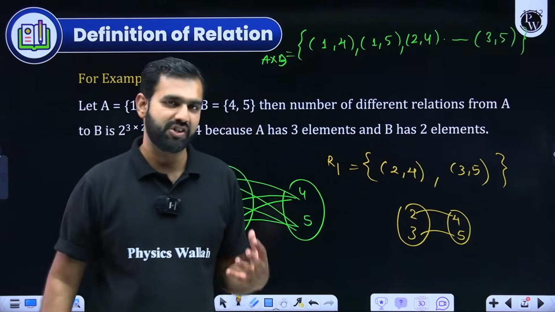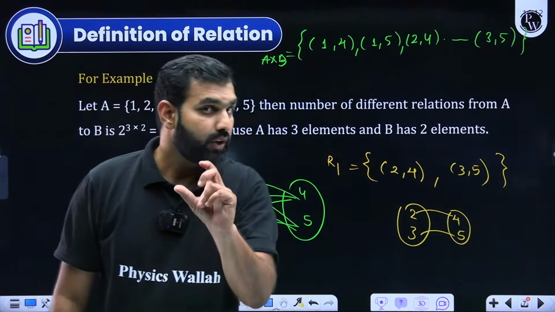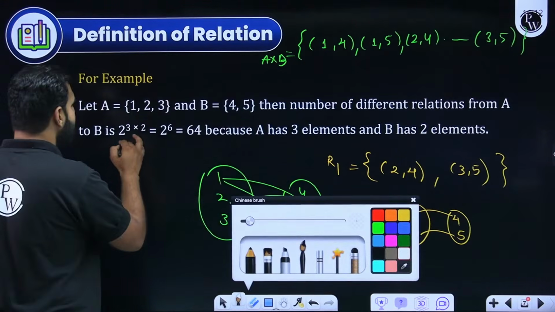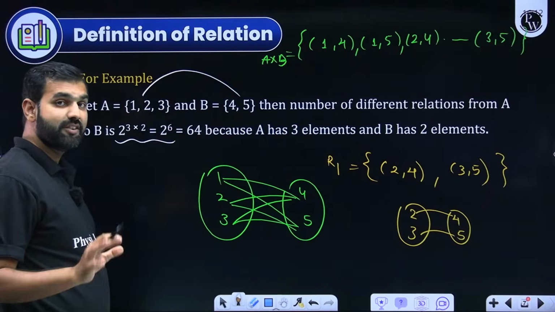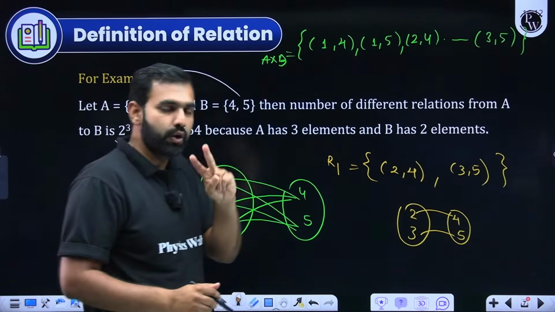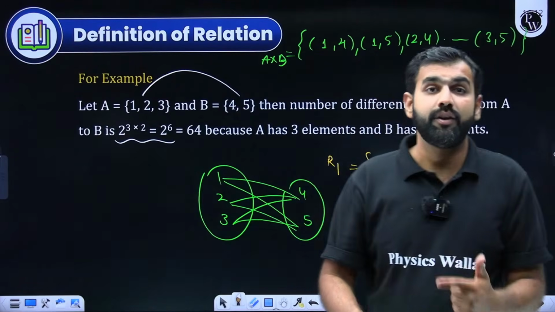So this is one of the relations. Now the question comes. Questions are often asked on the number of relations. So how do you define it? Let's say from A to B, I can see 6 pairs. How am I seeing 6 pairs? Because in the domain there are 3 elements and in the codomain there are 2 elements. So 3 into 2, 6 pairs will be formed.